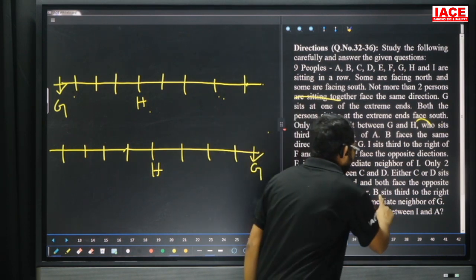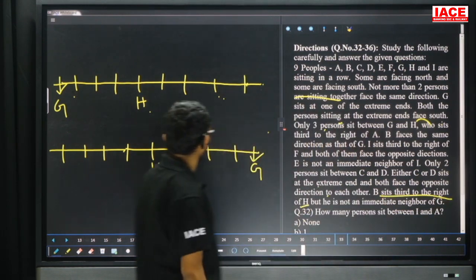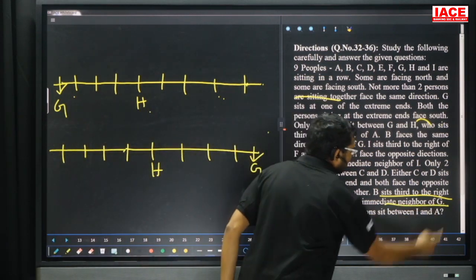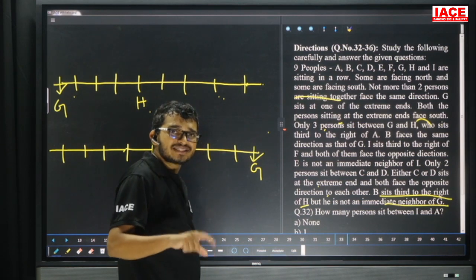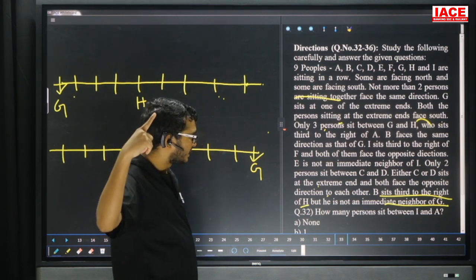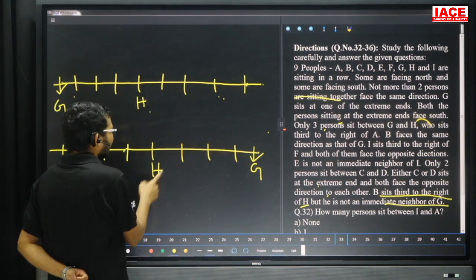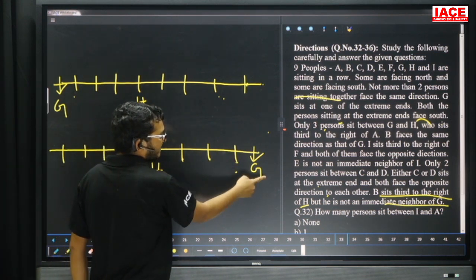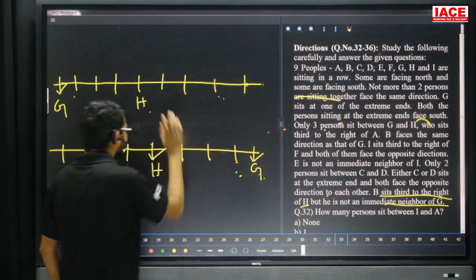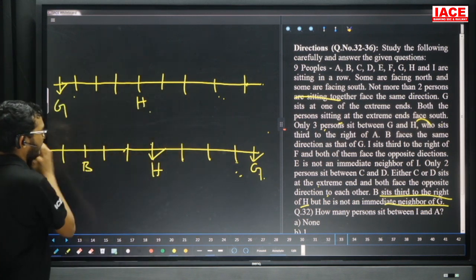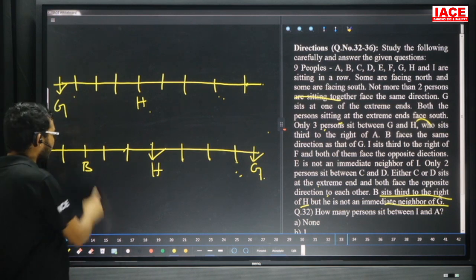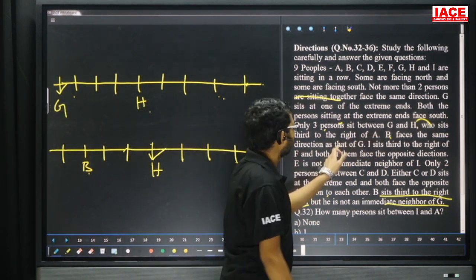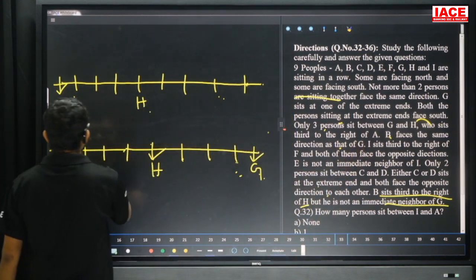Now, B is 3rd to the right of H, but he is not an immediate neighbor of G. Now we don't know whether H is facing north or south. If H is facing north, first right, second right, third right is what? B. But B is not a neighbor of G, so no chance. Then if H is facing south, first right, second right, third right is what? B. B is 3rd to the right of H. B is facing the same direction as G. It is already given that B faces the same direction as G. That means here B is also facing south.